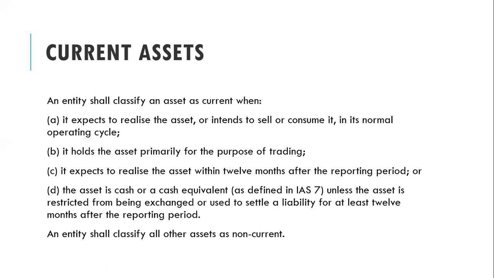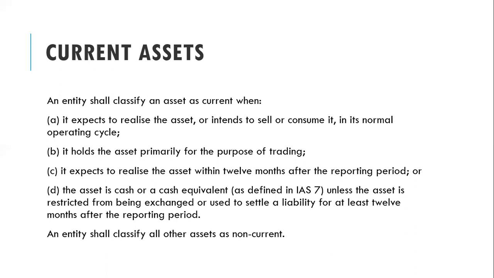It expects to realize the asset within 12 months after the reporting period, or the asset is a cash or a cash equivalent as defined in IAS 7, unless the asset is restricted from being exchanged or used to settle a liability for at least 12 months after the reporting period.